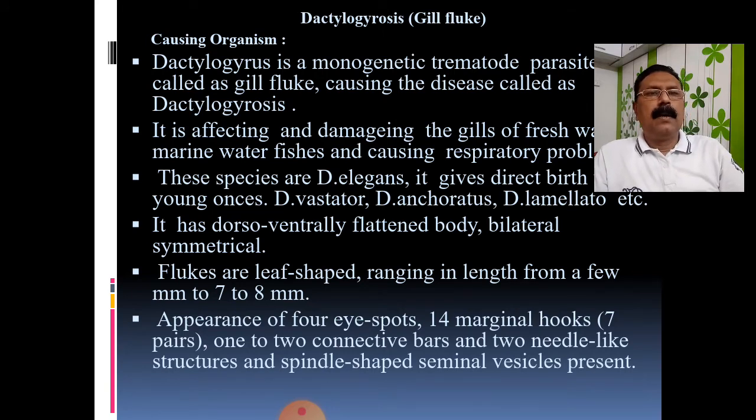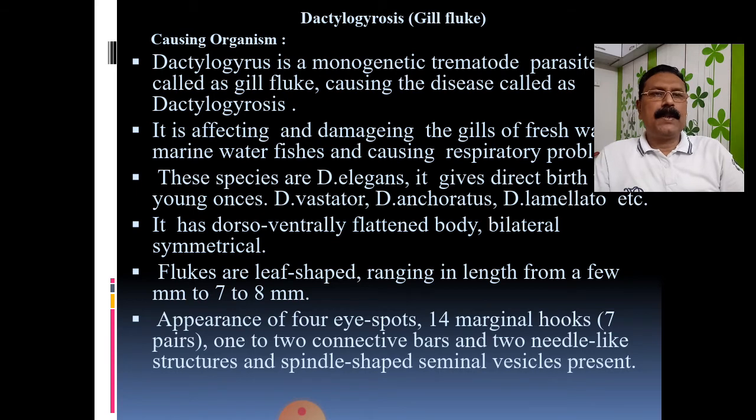Dear friends, this Dactylogyrus is one type of trematode. You know very well there are several types of trematodes. These trematodes have a leaf-like structure and they are affecting the gills. Therefore, this Dactylogyrus is also known as the parasite of the gill.